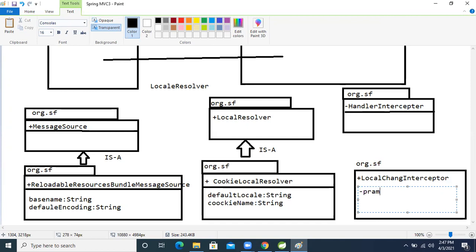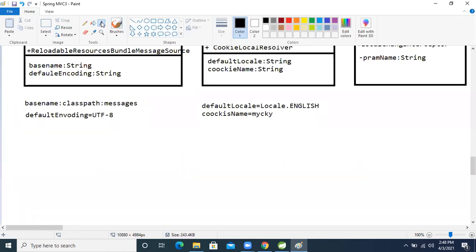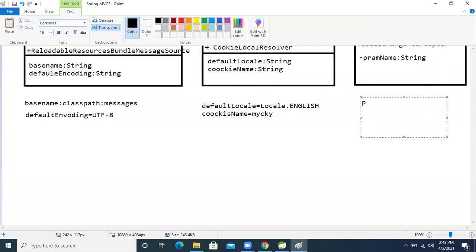Param name, right? Param name, that is a string type we will give. Inside that we can give any name. But I will give just language. We are using it for the language purpose, so for the param name I will take language, just language.